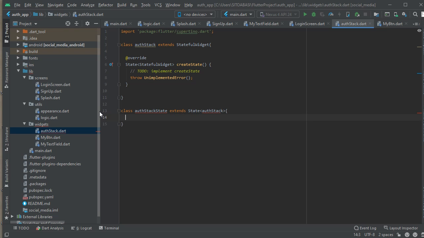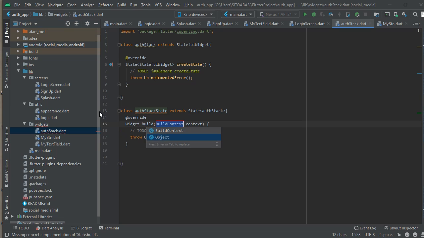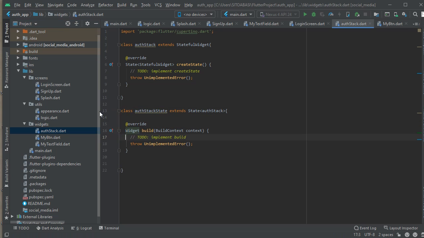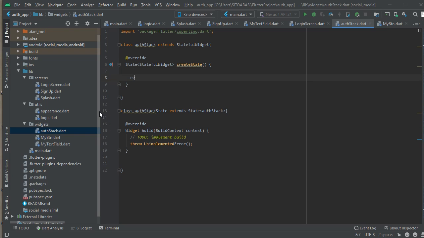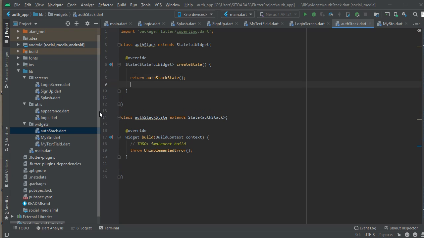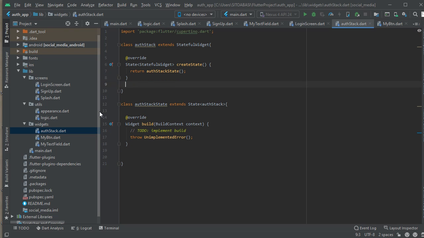And in the auth stack state, you're going to extend the state, and you pass in the auth stack. It's going to override the build method here. You're going to return the auth stack state.